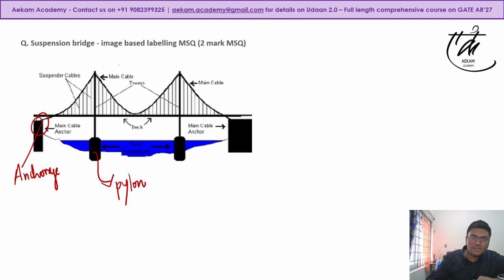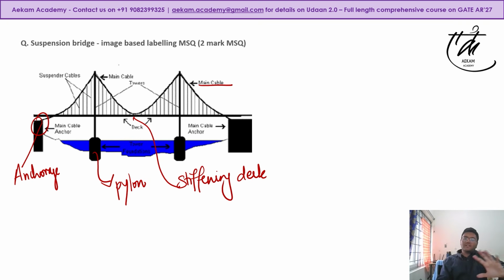Through this, your suspender cables are supporting something known as your stiffening deck. And obviously you have the main cable as well. So there were certain terms with respect to this. Again, this is an MSQ based question. That means some options would have the correctly matched things and some options would have been incorrect. Again, the strategy has to be to identify which options are incorrect, eliminate them, and then check the two or three options that are correct. Such questions are again easy to score, but they will consume time. So time management becomes very important.